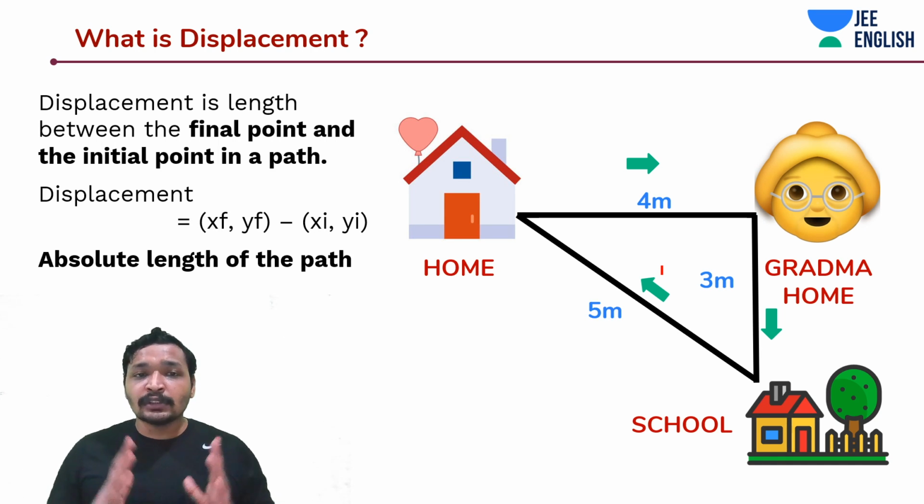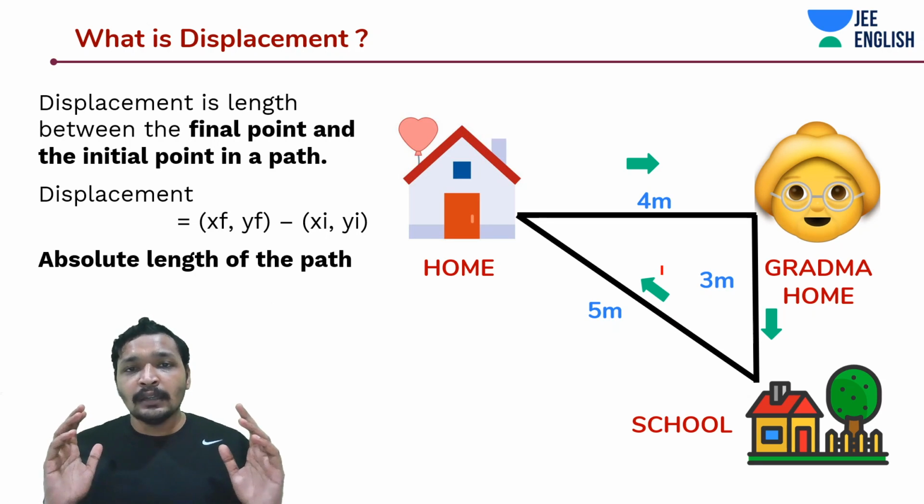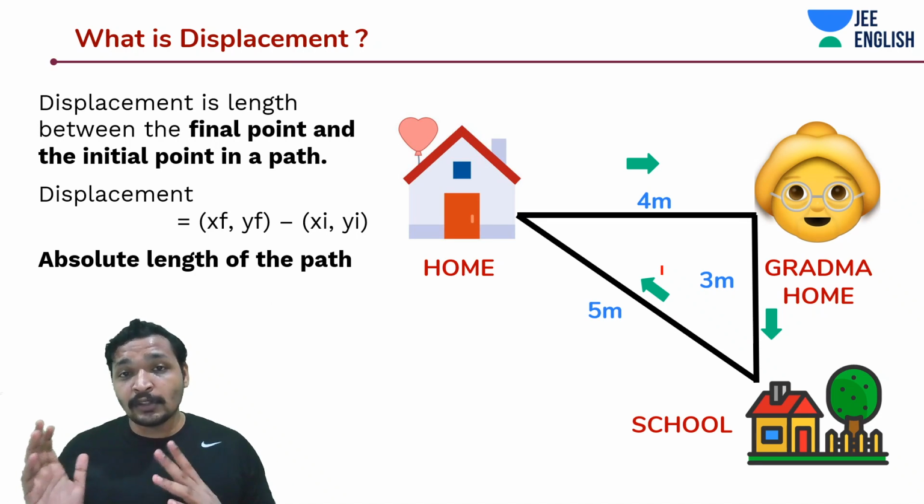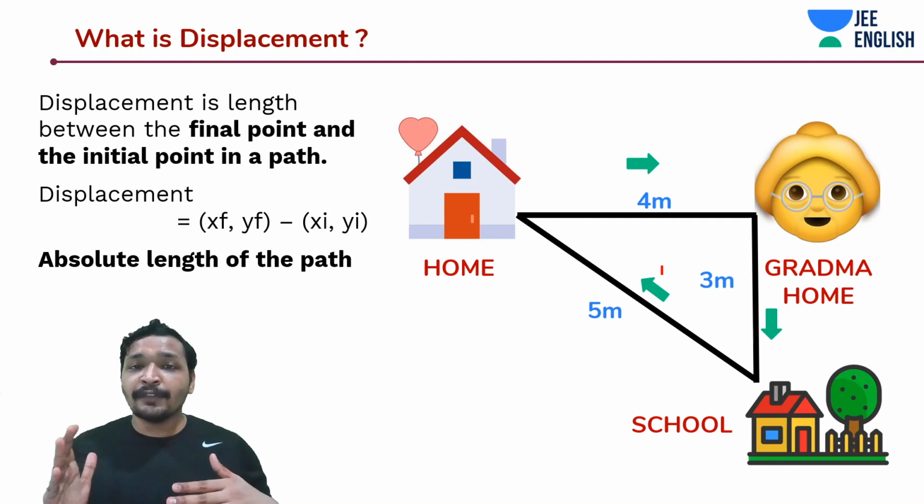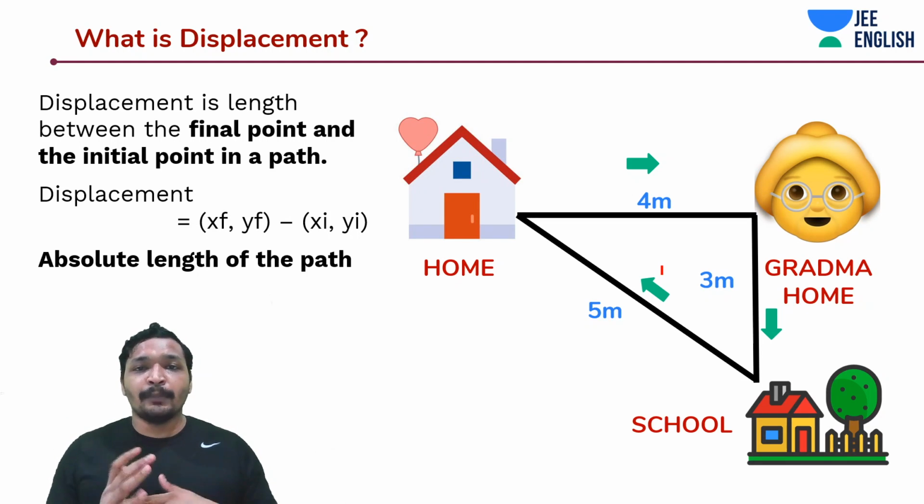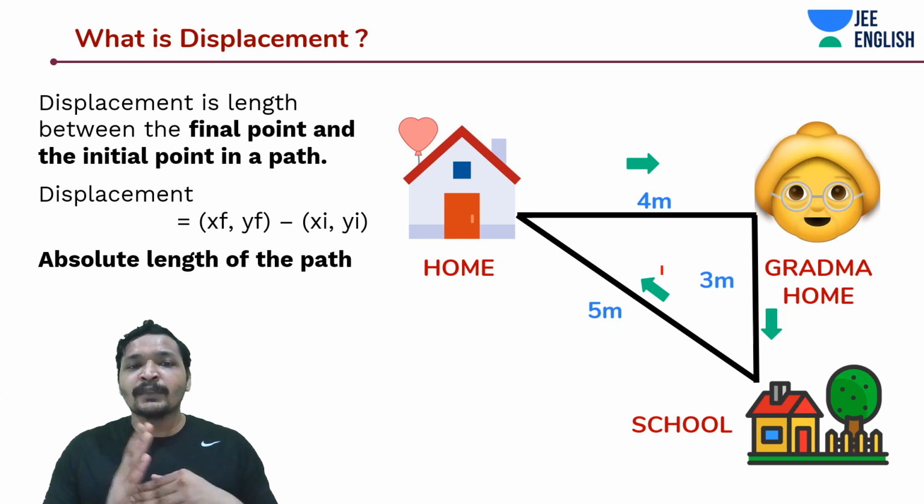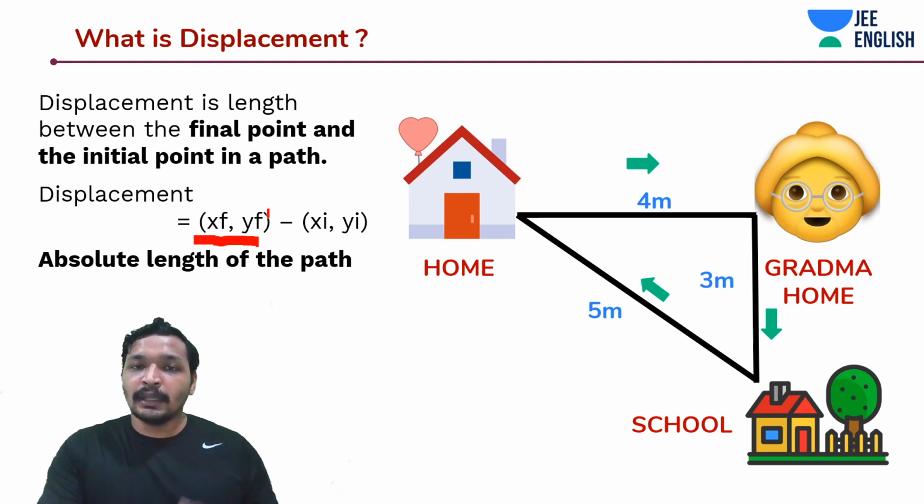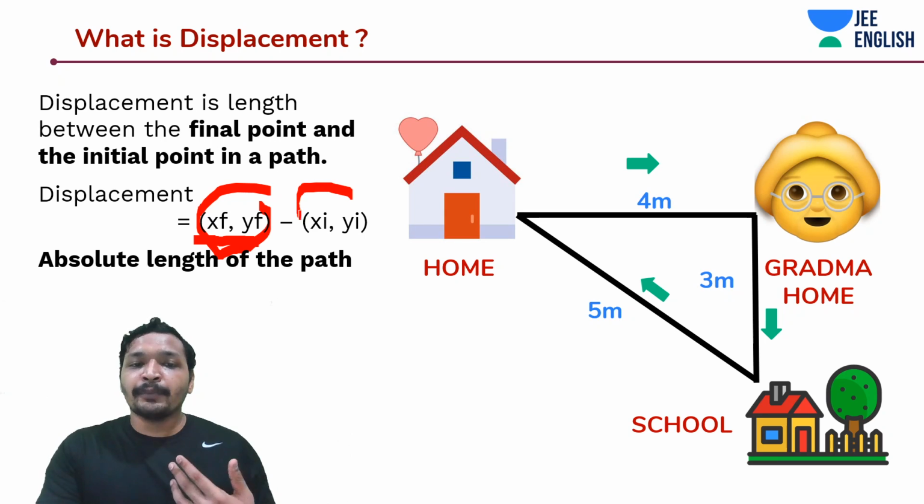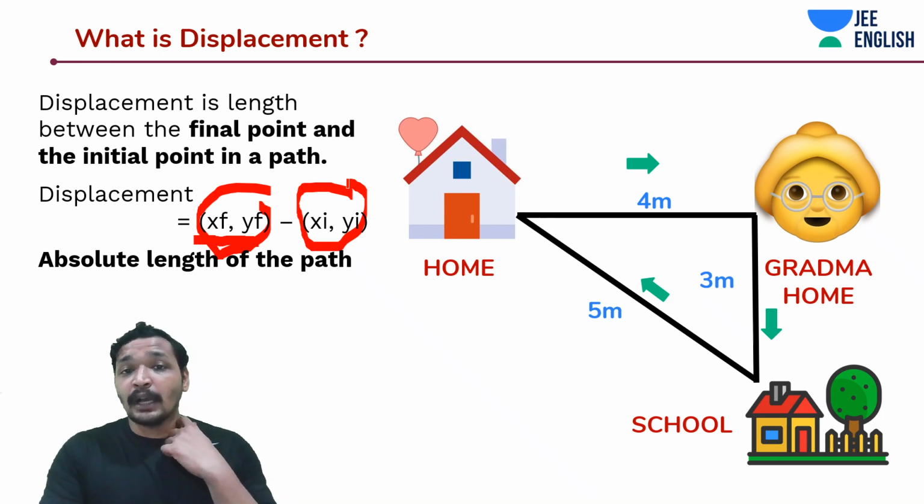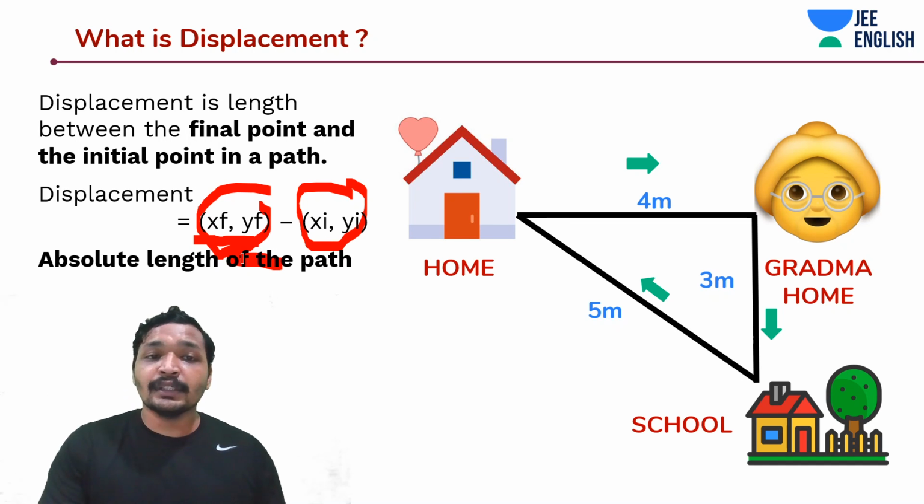So displacement exactly talks about the distance between... not the distance actually, that's the magnitude of displacement. It's about the distance between final point and initial point. So if you're talking about magnitude of displacement, then it is the distance between final point and initial point. And how do you find that out? You basically subtract the final position from the initial point position. And it's about the absolute length that is required to reach the path.